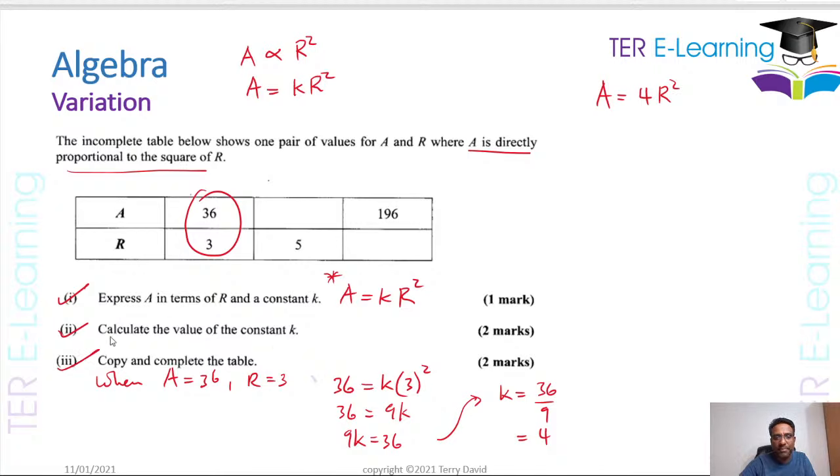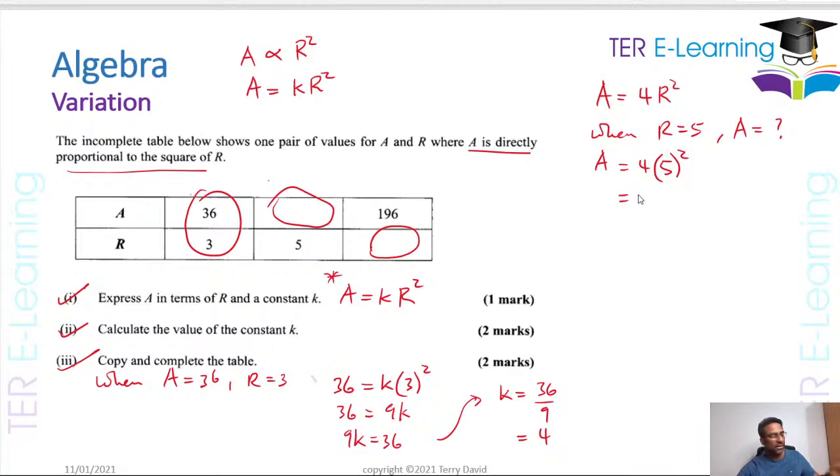And then they said copy and complete the table, which means they want you to work out this value here and this value here. So let's look at something here. This is the third part we're working out. So when R is equal to 5, we need to figure out what A is. We don't know what A is, and that's what we're trying to work out. A is something. So A is equal to 4 multiplied by R squared, which is 5 squared, right? So that is 25 by 4. So A is going to be 100 in this case here, right? So this here is going to be 100.